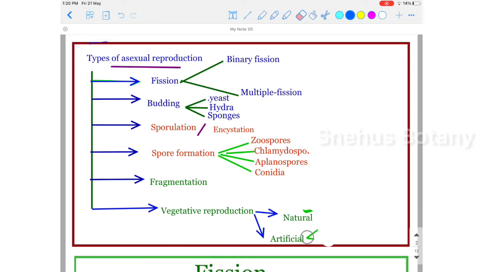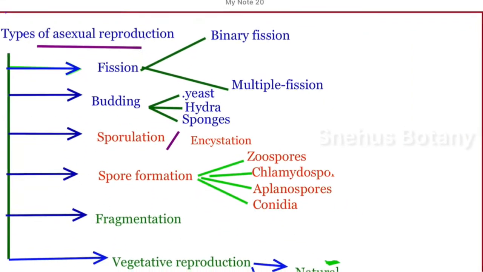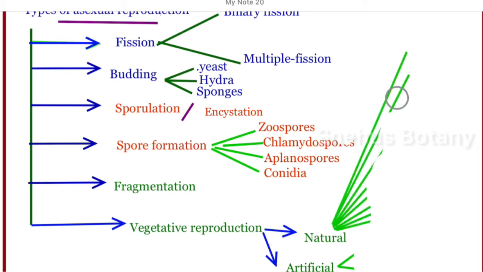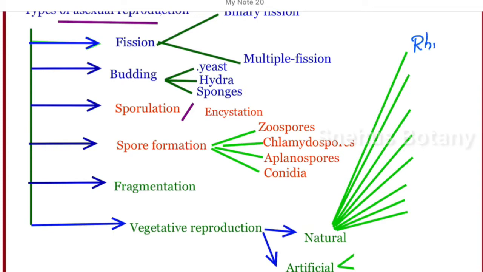Two types of vegetative reproduction are there, natural and artificial. Natural vegetative reproduction has different types, carried out with the help of different vegetative parts of plants. Example, rhizome: ginger, turmeric, banana. Then tubers: potato. Then bulb: onion. Bulbils: agave.